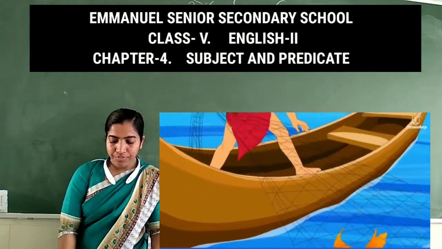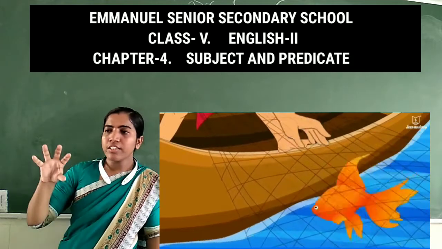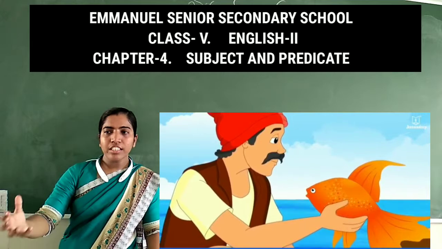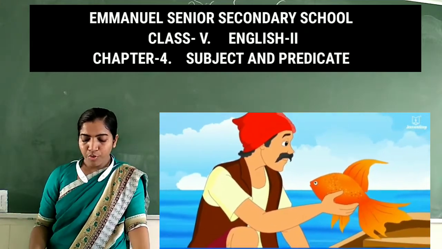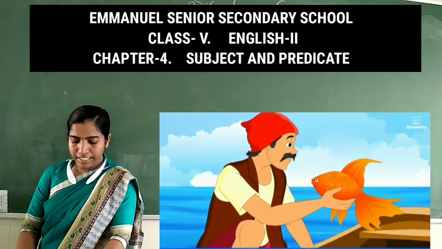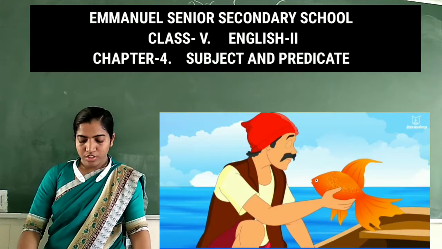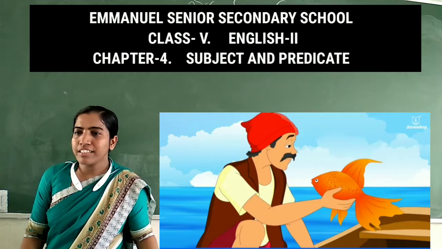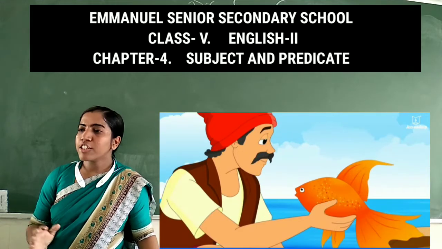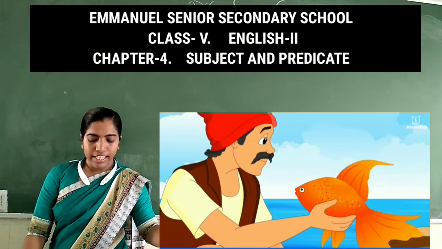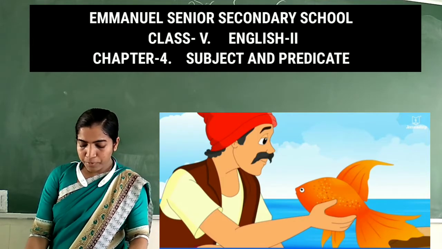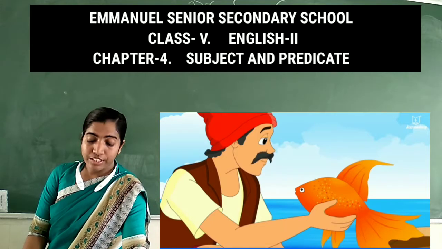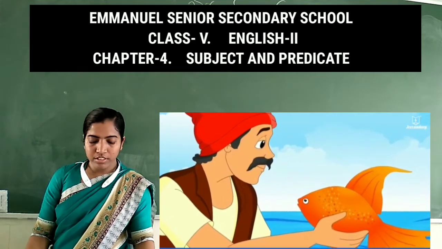He caught a big golden fish in his net. When Raghu took the fish out of the water, the fish begged him to let her go. Begged means she pleaded with him, let her go, allow her to go. And in return she promised to grant him 2 wishes.